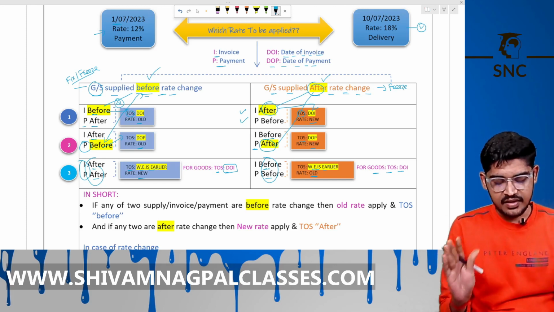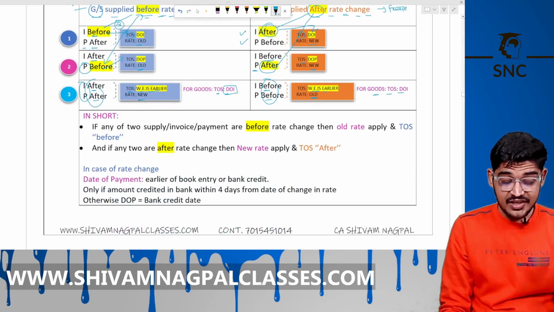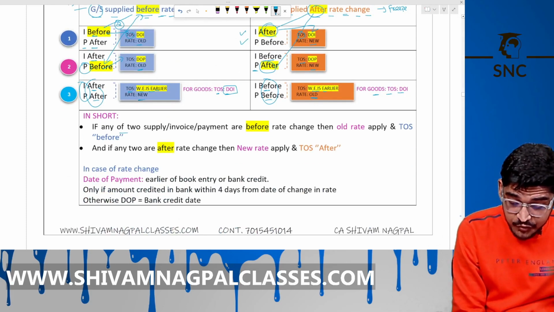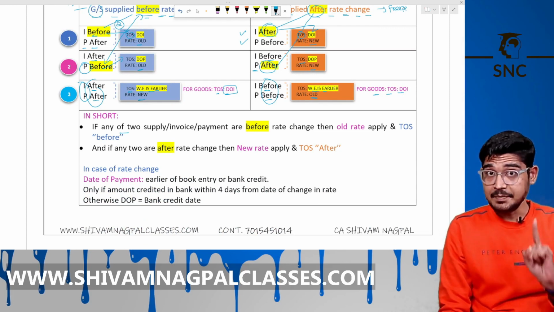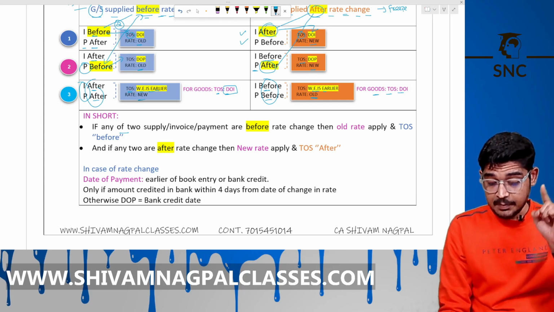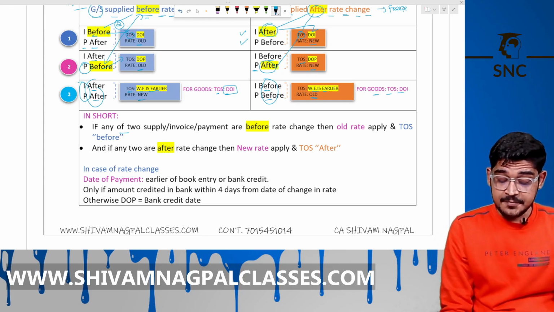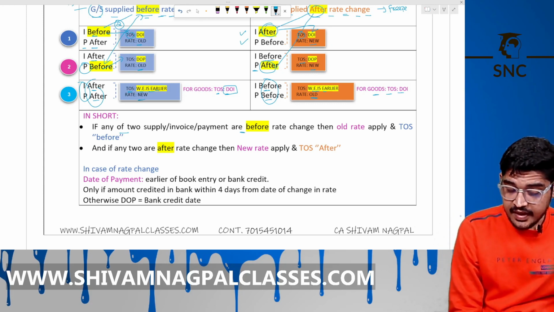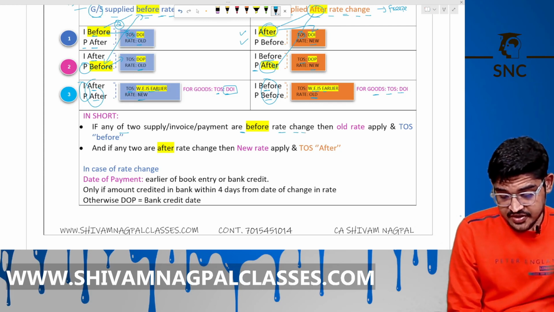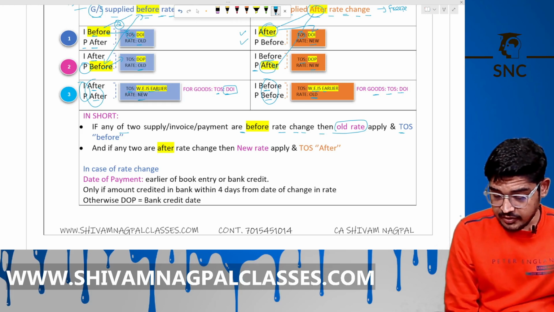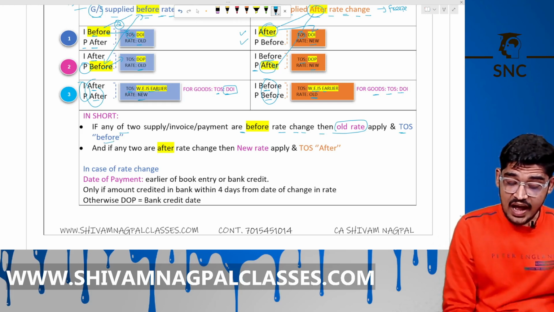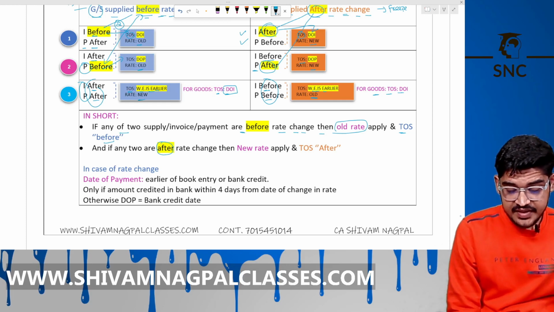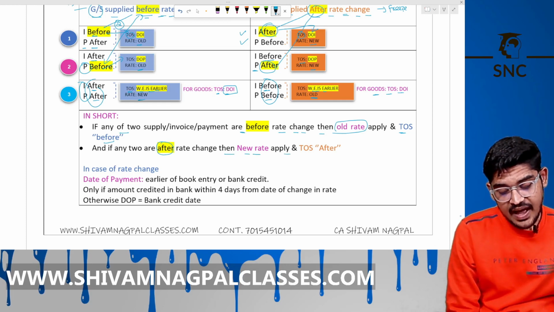Okay, this is clear. Now see here. In short, if any two of supply, invoice or payment, I repeat, if any two of supply, invoice or payment are before rate change, then the old rate will apply and the TOS will be the before date. And if any two are after rate change, then the new rate applies and the TOS will be the after date.